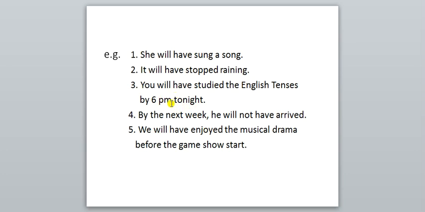Means the action will be completed. But when? By 6 p.m. tonight. Means today. By 6 p.m. what will have happened? Your tenses will have been studied by you.